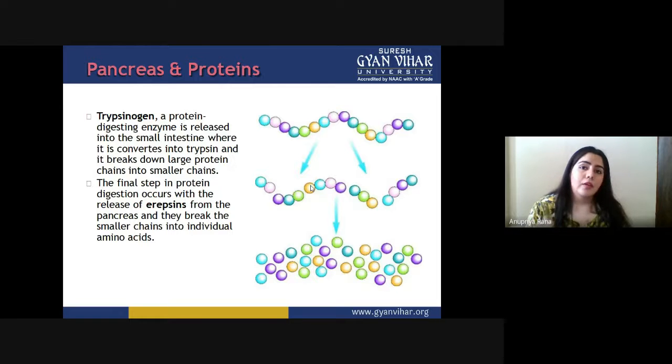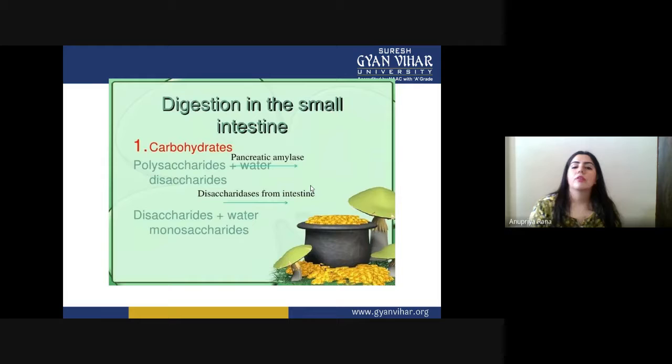These amino acids are individually required inside the body, and the pancreas secretes those enzymes which help the protein go from the complex to the simplest form. So this is how the pancreas digests or breaks down the protein molecule.